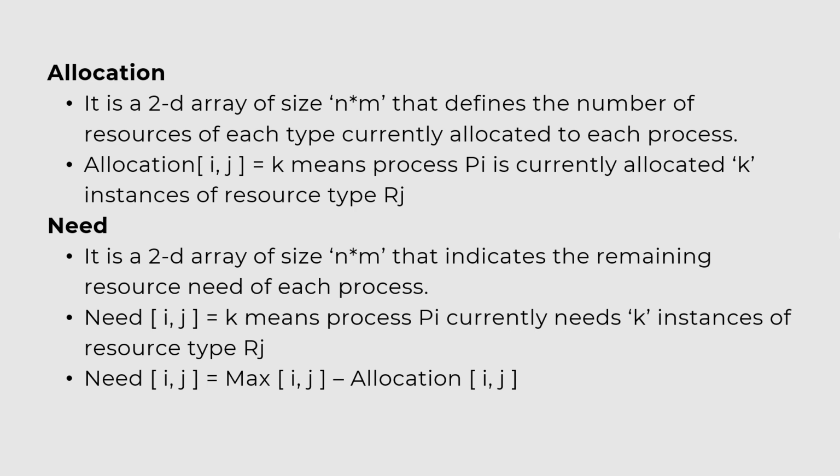Need. It is a 2D array of size n into m that indicates the remaining resource need of each process. Need of i, jth index equals to k means process Pi currently needs k instances of resource type Rj. Need of i, j equals max of i, j minus allocation of i, j.